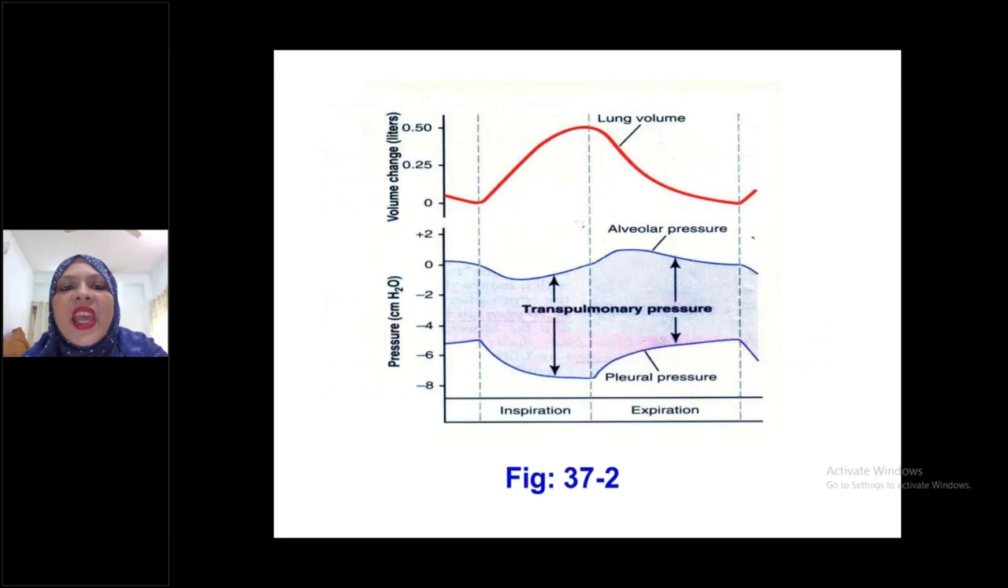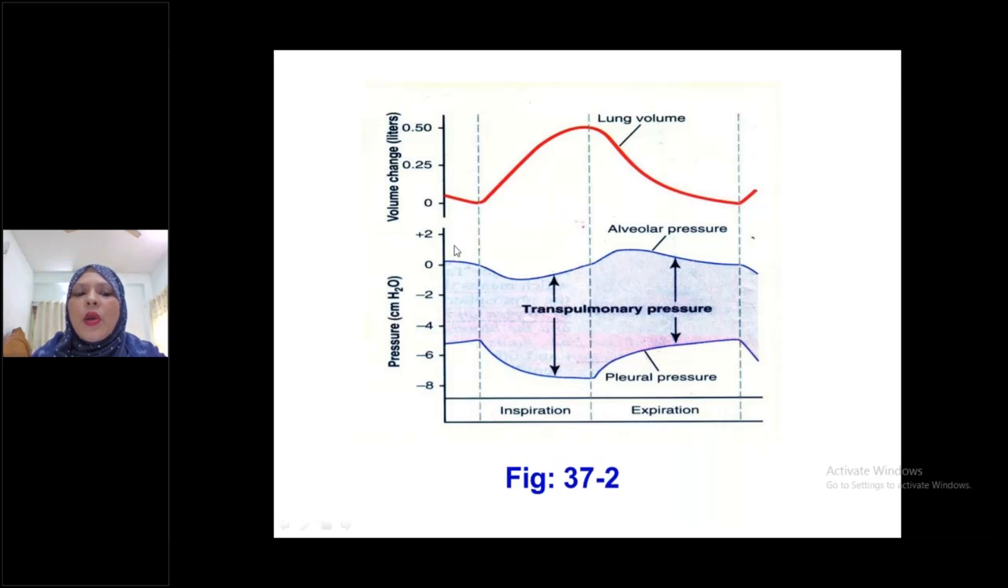Now this is a very important written question: draw a level pressure change curve during inspiration and expiration. This is the pressure change curve from your textbook figure 37-2. Several times this question has come. See here, this is the inspiration portion, this is the expiration portion.